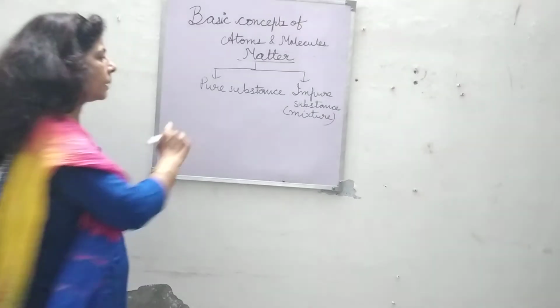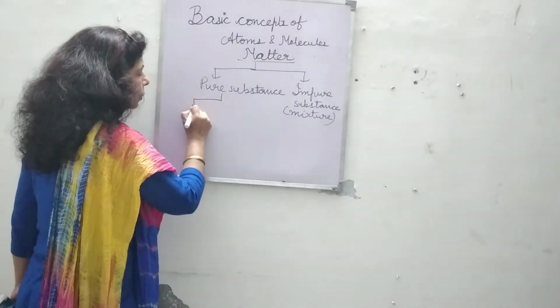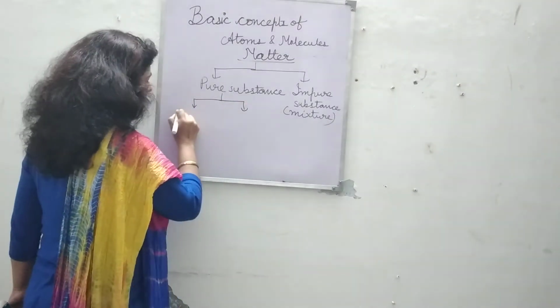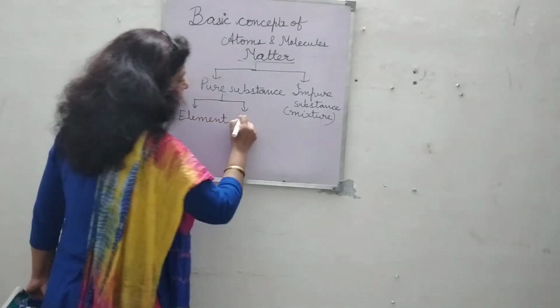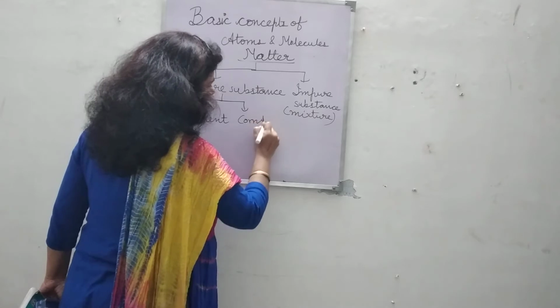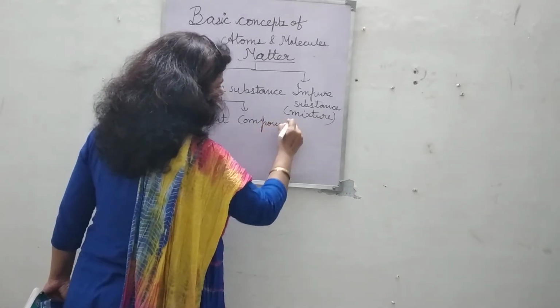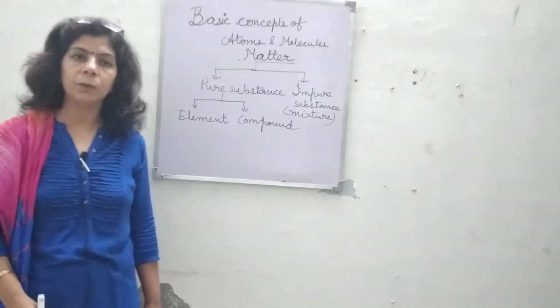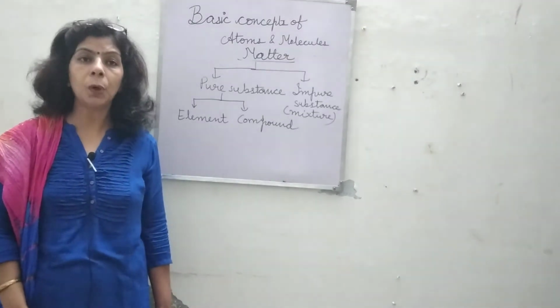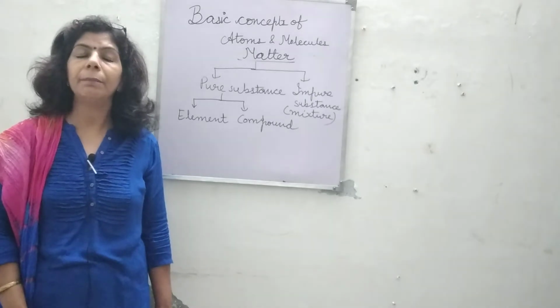Now, this pure substance can further be divided into two types. What are they? Element and compound. Now, what is element? Element is a pure substance which cannot be split up into two or more substances by chemical method.